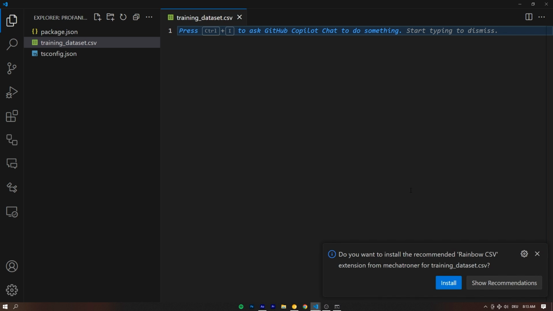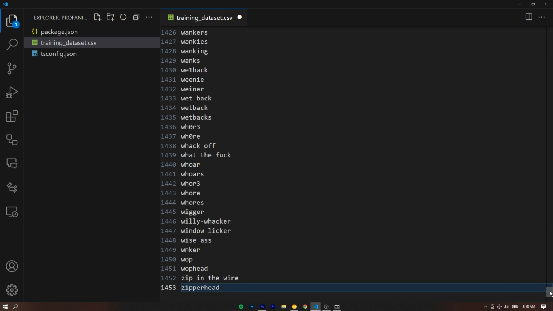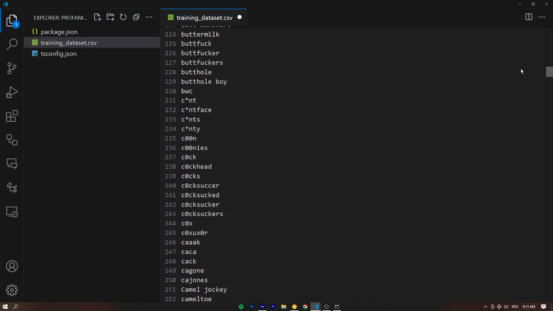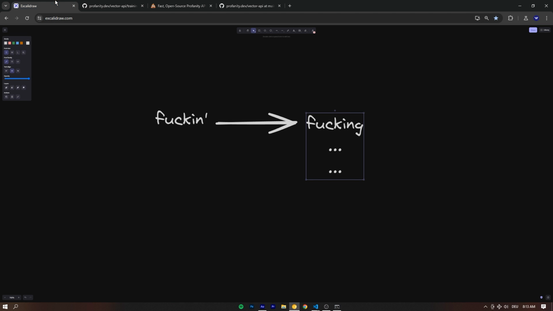So let's call this training_dataset.csv right here in our VS Code, and let's just paste this in, right? And there's no comma separated thing in here. It's literally just the text and a bunch of swear words. Beautiful. Okay, with that in place, we can actually get started on creating our long list of profanities in our vector database.